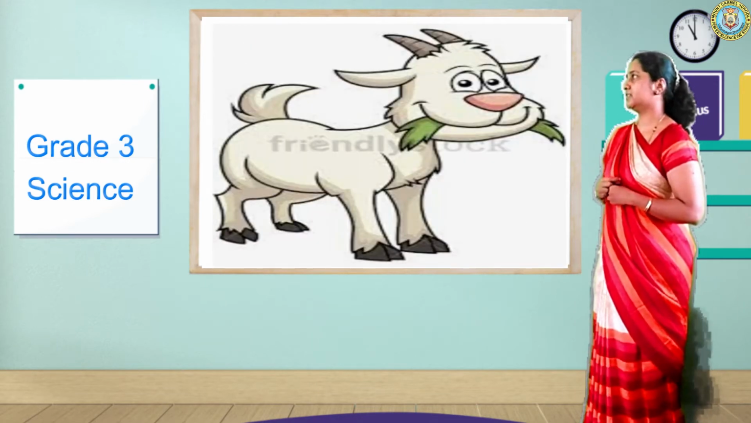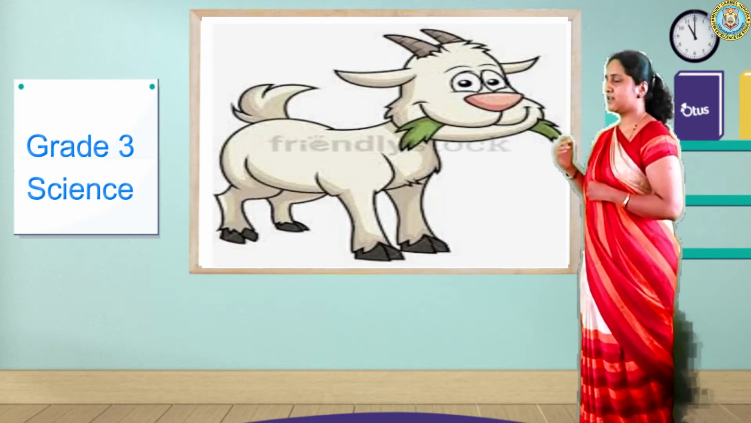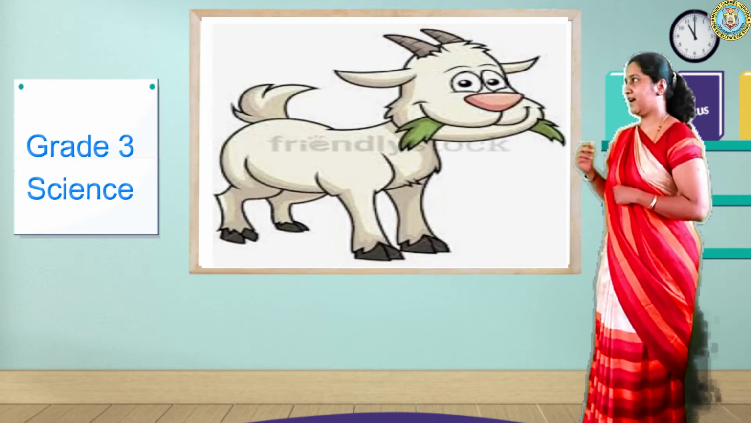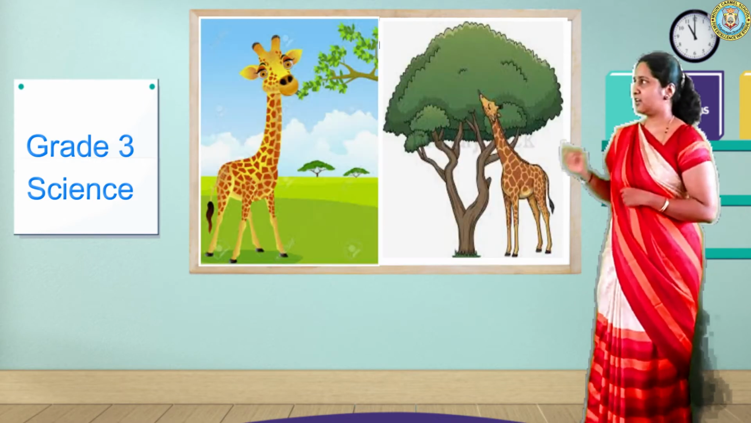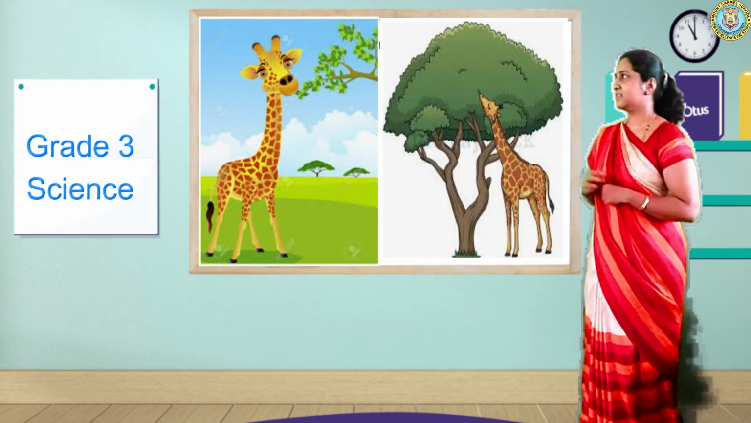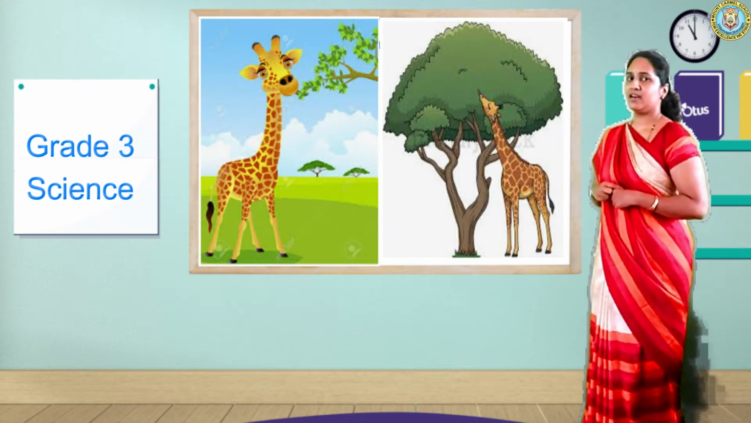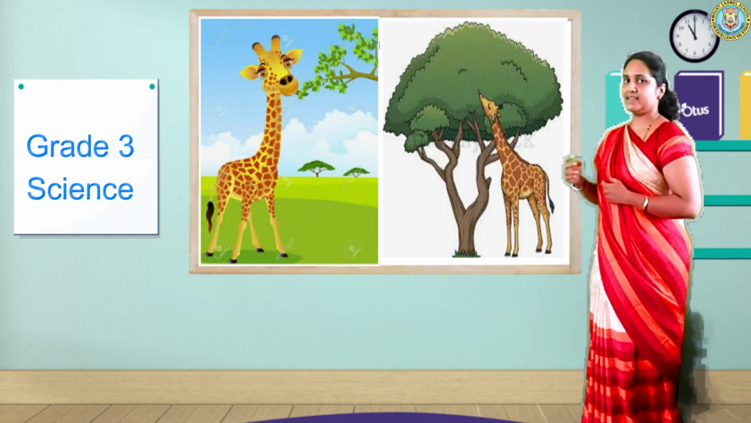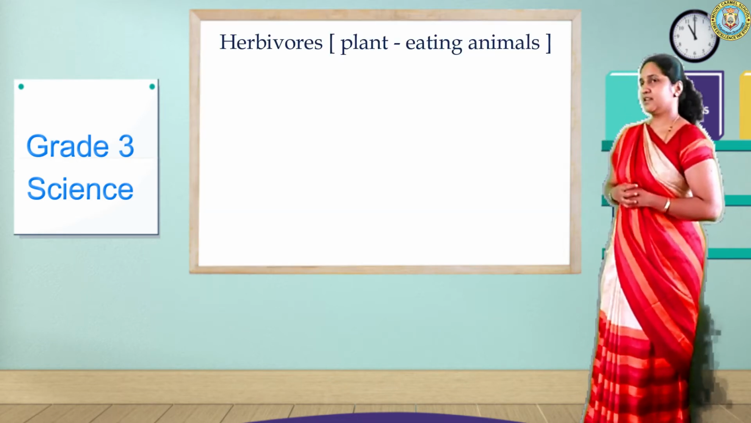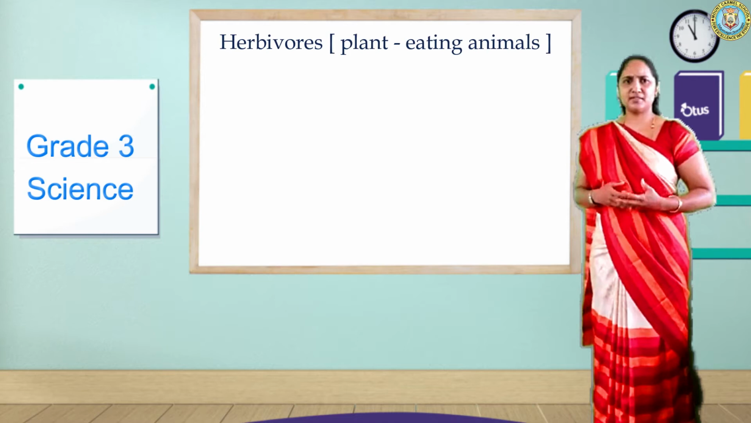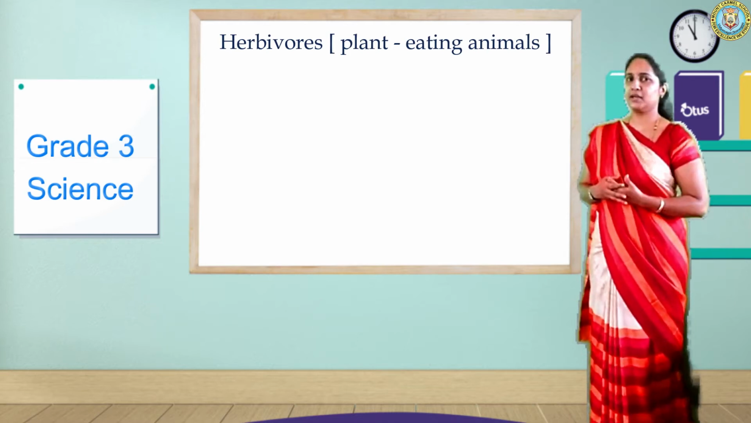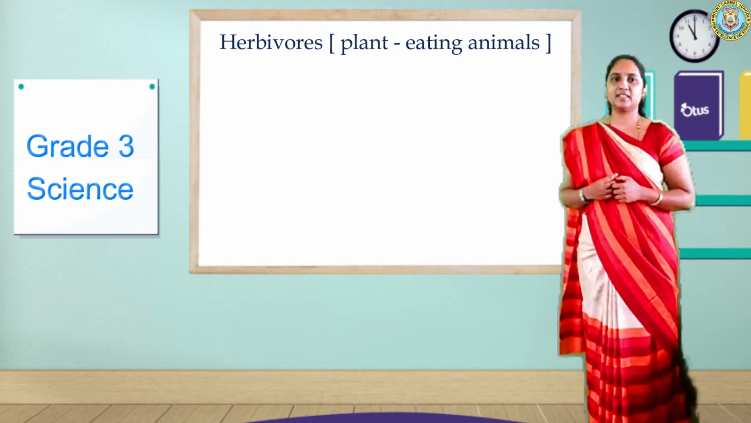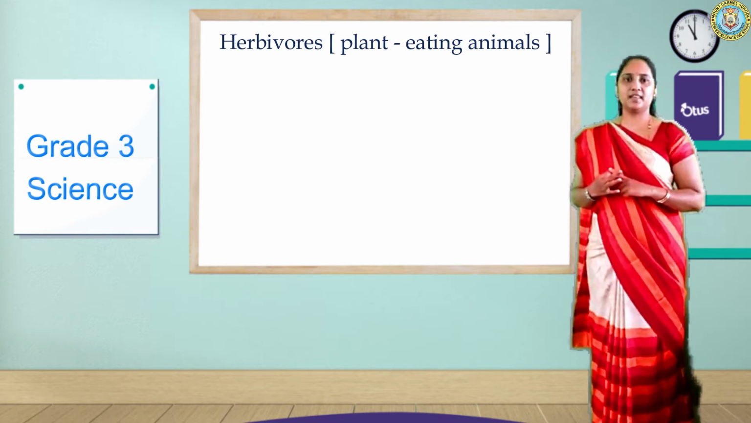Observe this picture, children. Goat. Goat is also a herbivore because it is dependent on plants. Right? Giraffe. Yes, giraffe is also a herbivore because it is dependent on plants. We can give goat as an example for herbivore. Did you understand what is carnivore and what is herbivore?